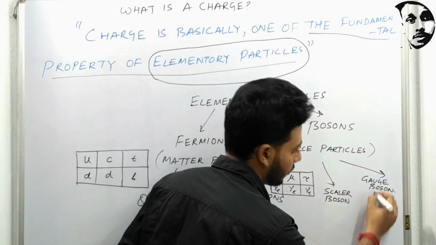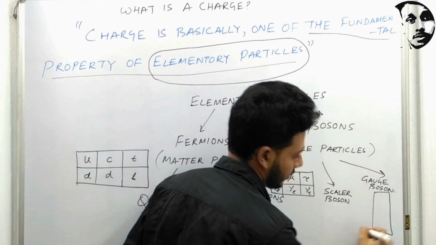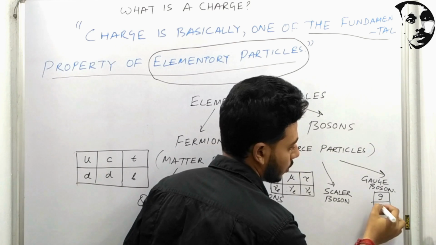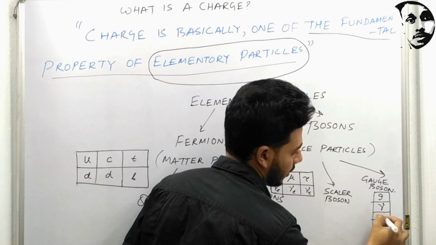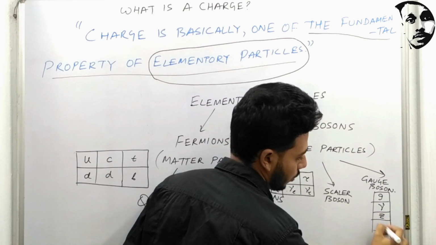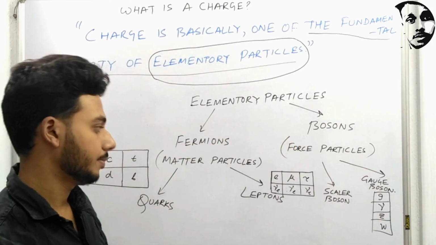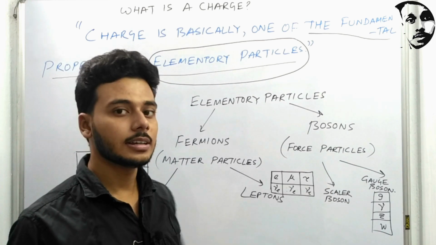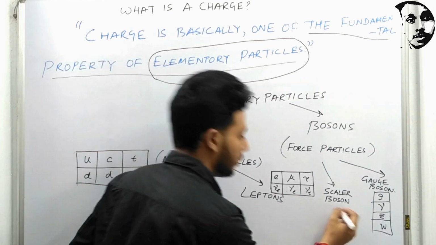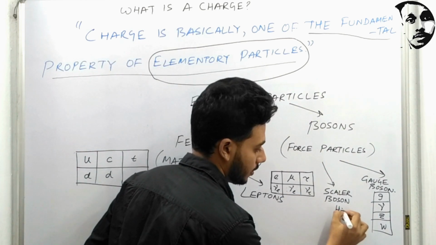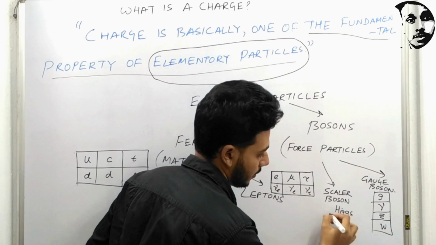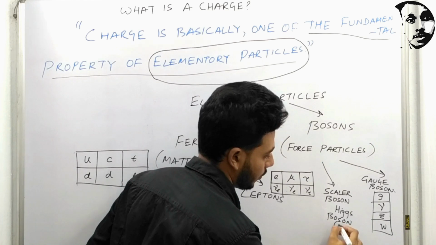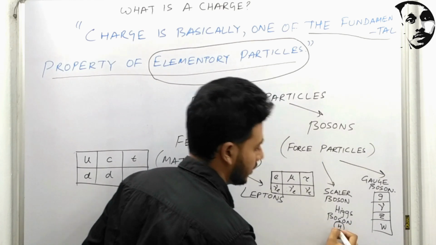Gauge bosons are generally 4 types: gluon, photon, Z and W boson. Okay. As for the scalar boson, there is only one scalar boson existing inside our universe, that is the Higgs boson, symbolized as H. Okay.